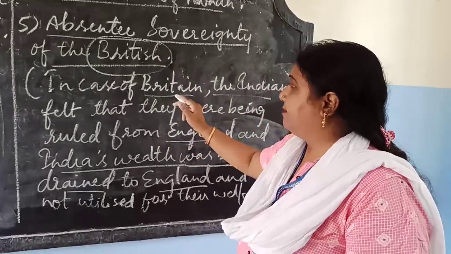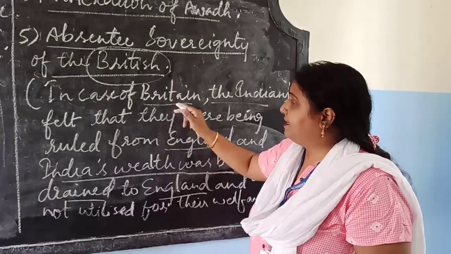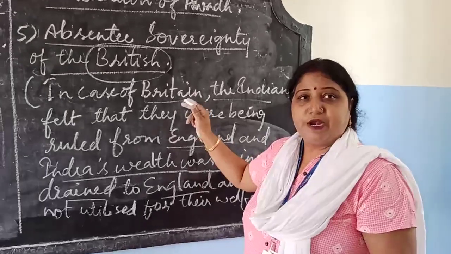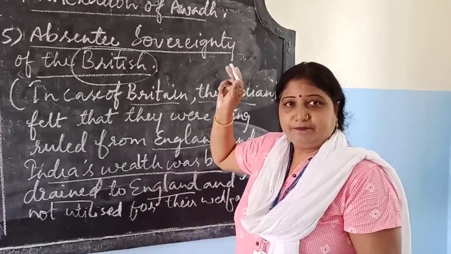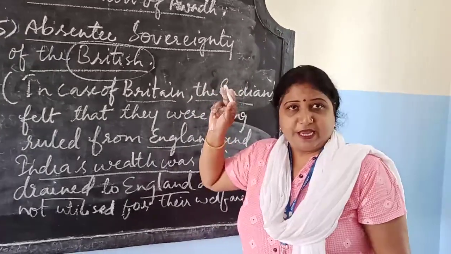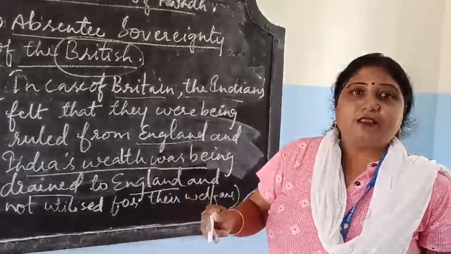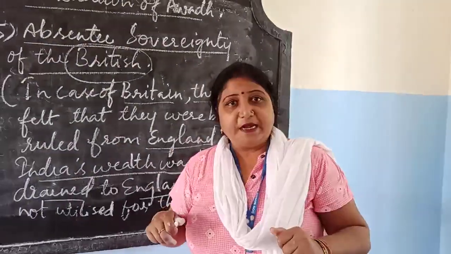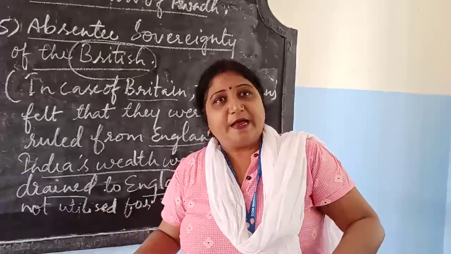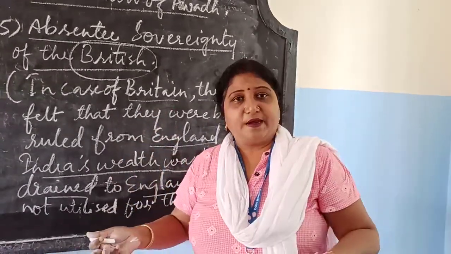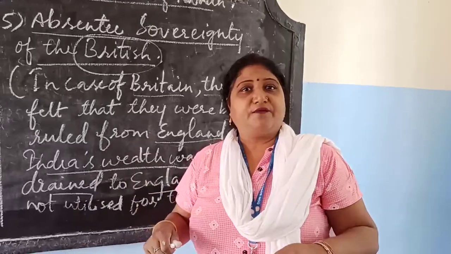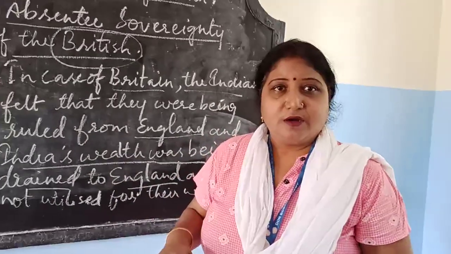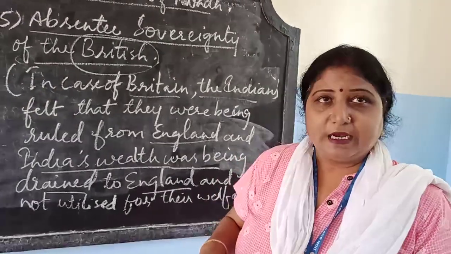Absentee sovereignty means here the government was not in India, the government was in Britain. They were ruling from there, draining the wealth, plundering the wealth from India for their benefit, not for the benefit of the Indians, not for the welfare of the Indians.